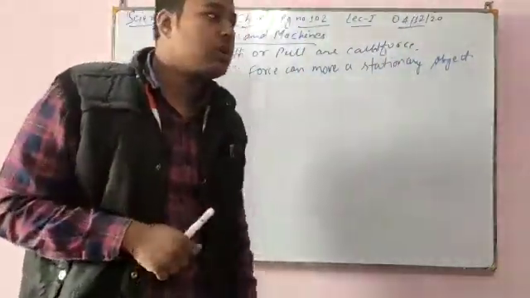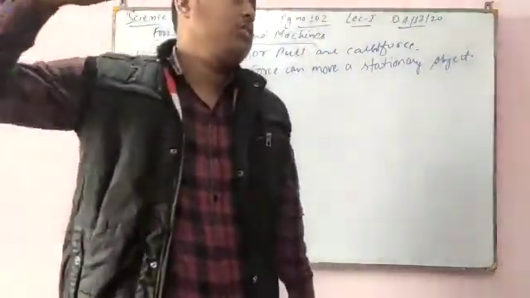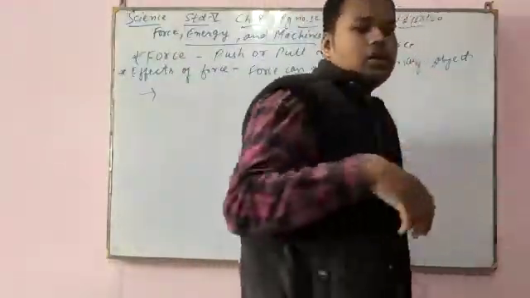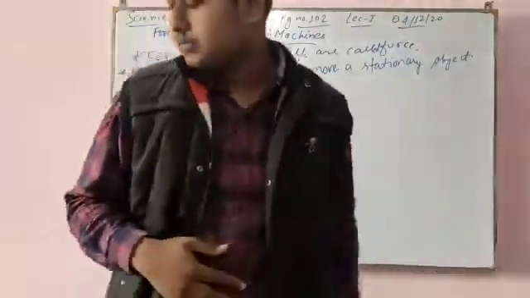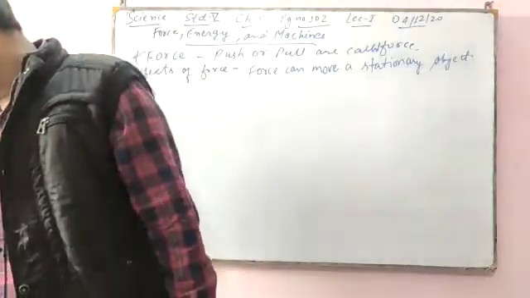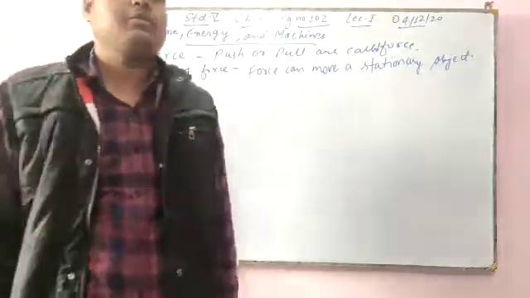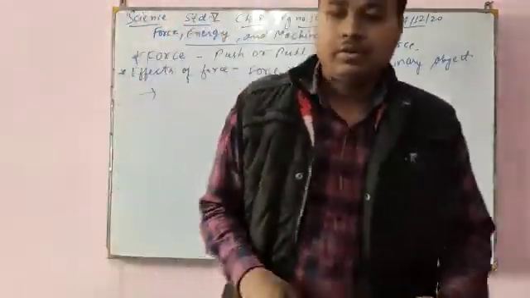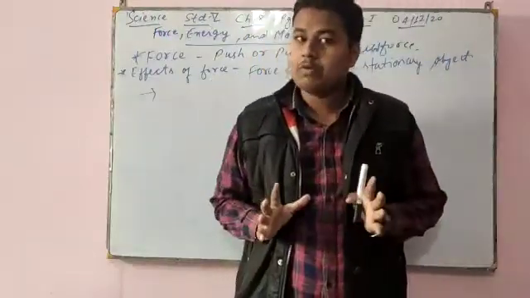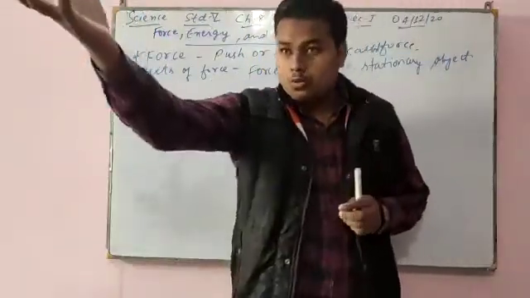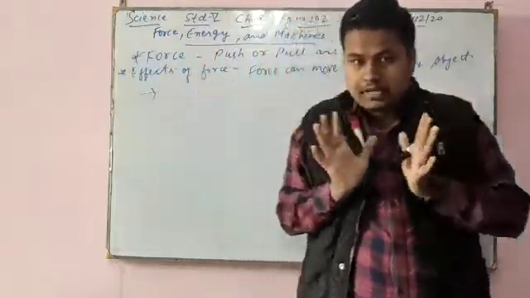When a bowler throws the ball, the batsman hits it. Or take the example of a goalkeeper. If I am a footballer, I will kick the ball. If I am a goalkeeper, whatever moving football comes, I will stop.